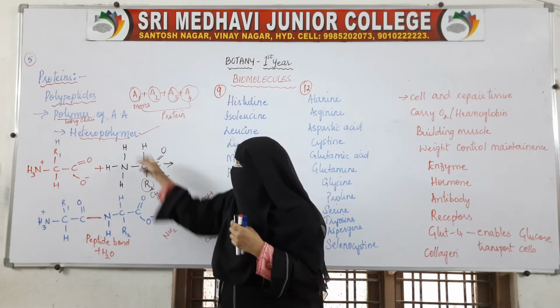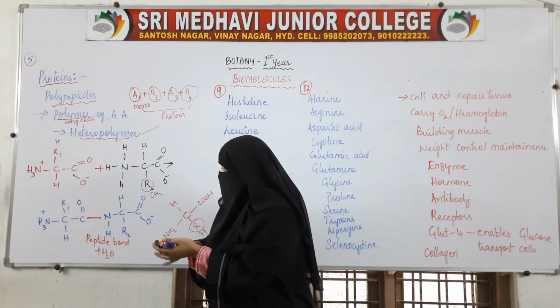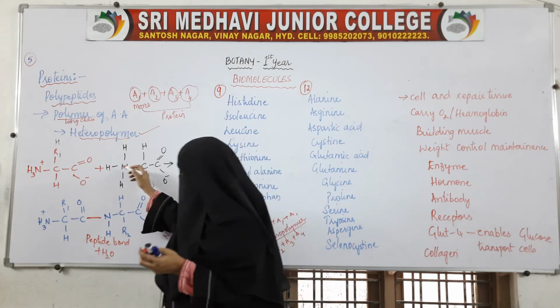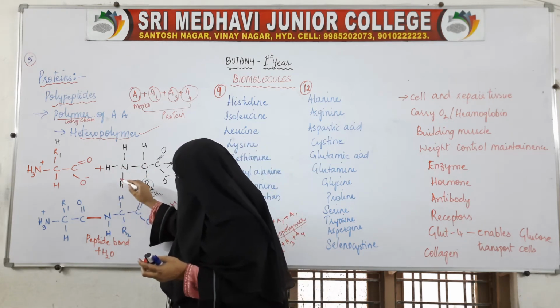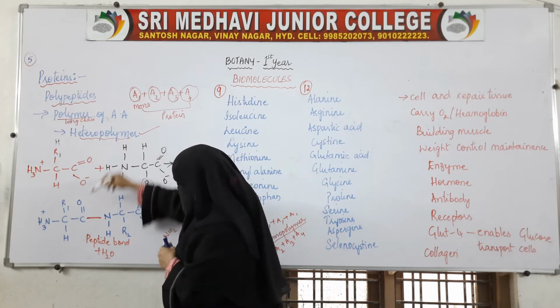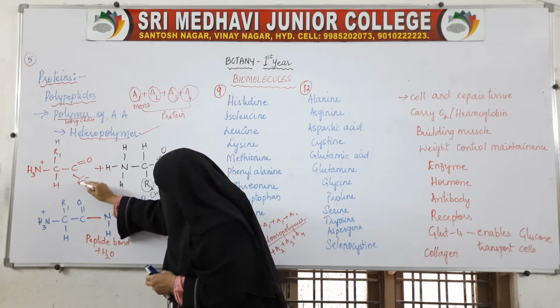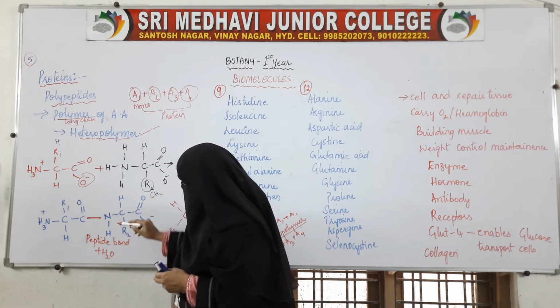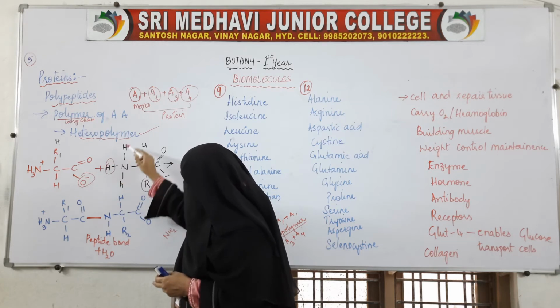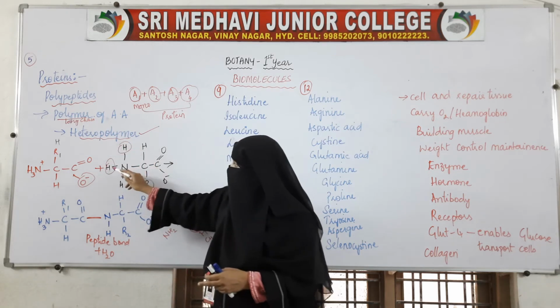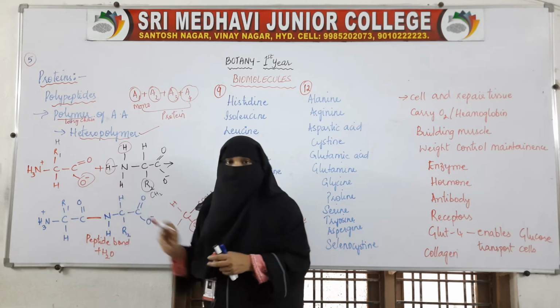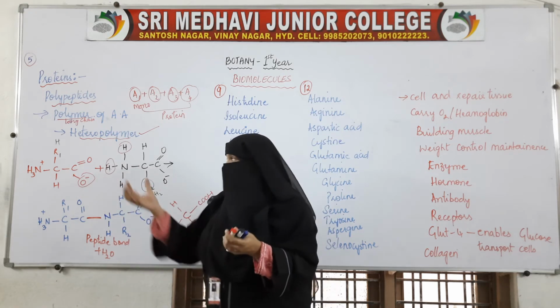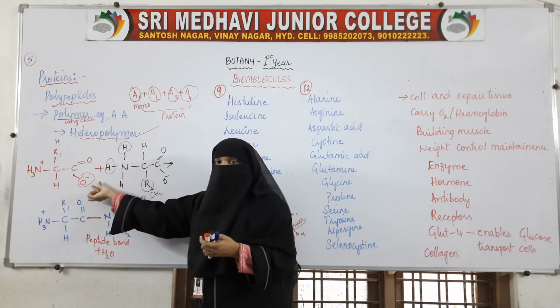Now here, what has been removed? You just see, we have this C double bond O. This O has been removed and this H has been removed, in the form of H2O, that is, a water molecule has been removed.